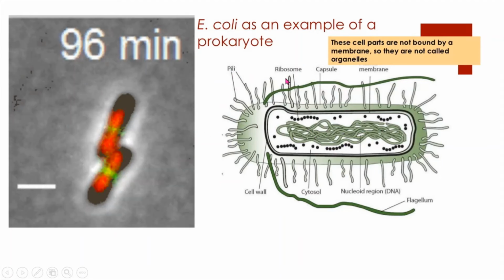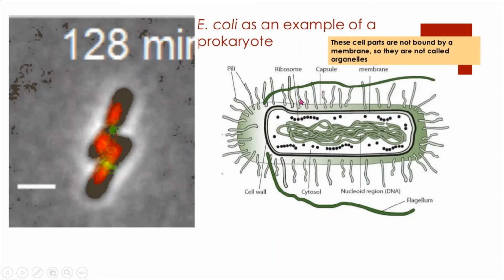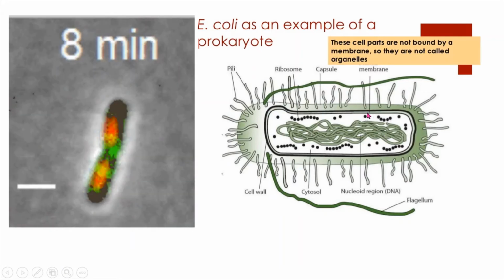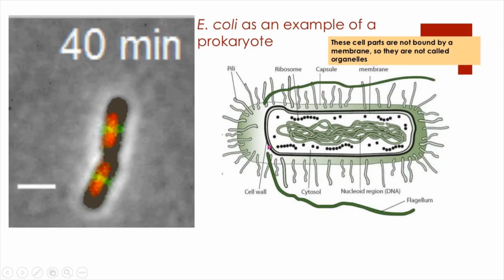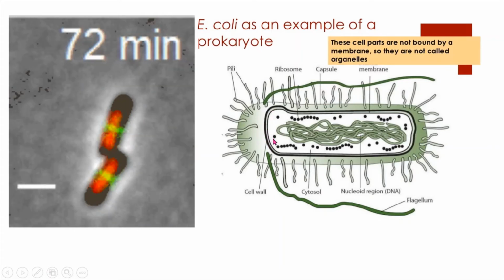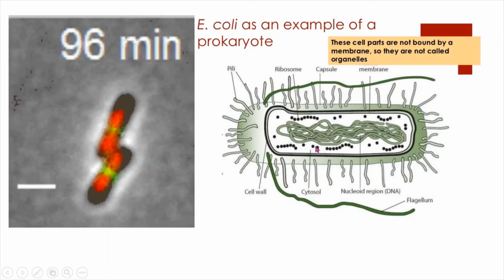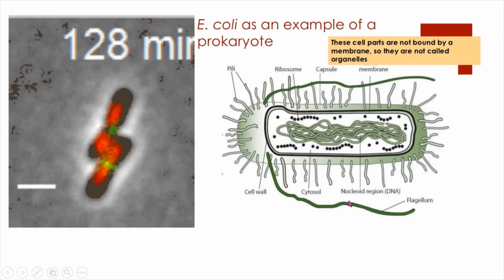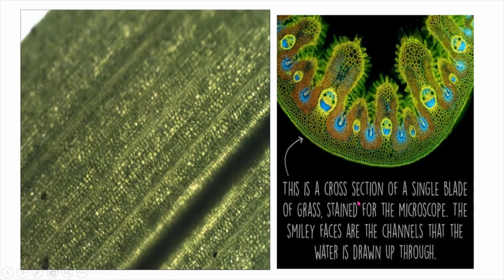This is pili, and these are the ribosomes. This is a capsule under which it is protected, and this is a membrane here, and this is the cell wall. This dark black color is the cell wall. This light or thin line is the cell membrane, and this is the cytosol, that is, cytoplasm-like fluid. In a cell we call it cytosol. And this is the nucleoid region or DNA, and this is the flagella which helps in its movement.